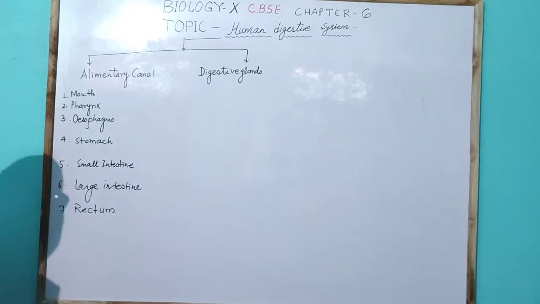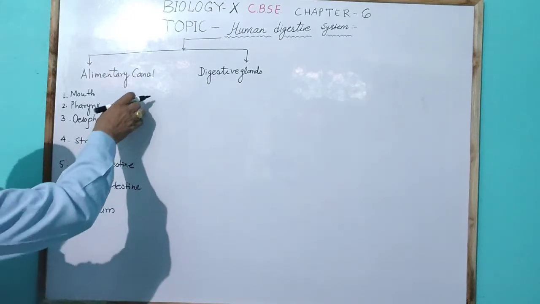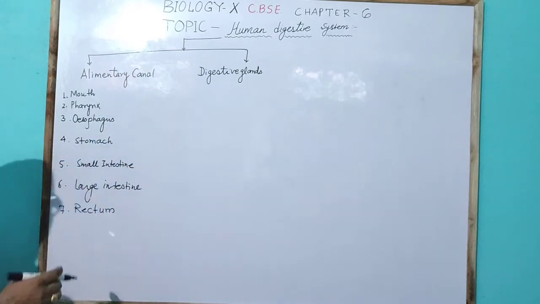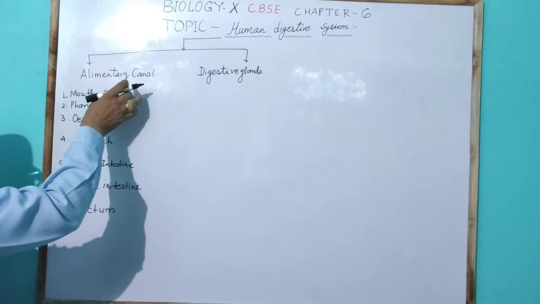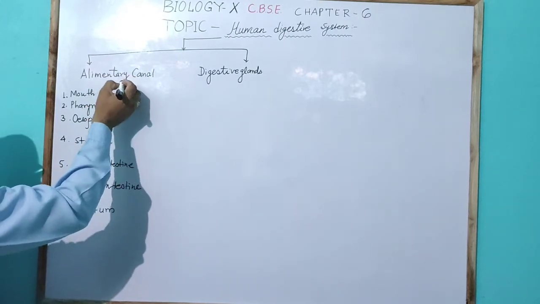So these are the digestive organs, and the alimentary canal means the digestive system.